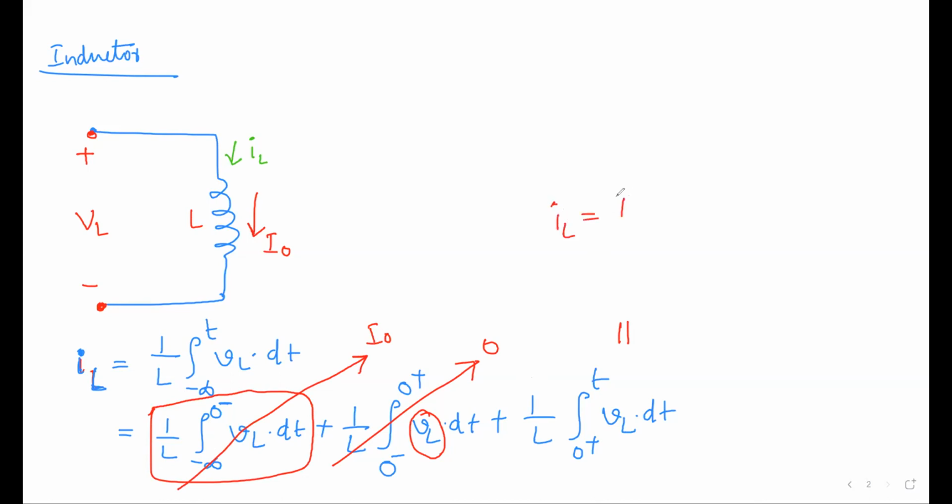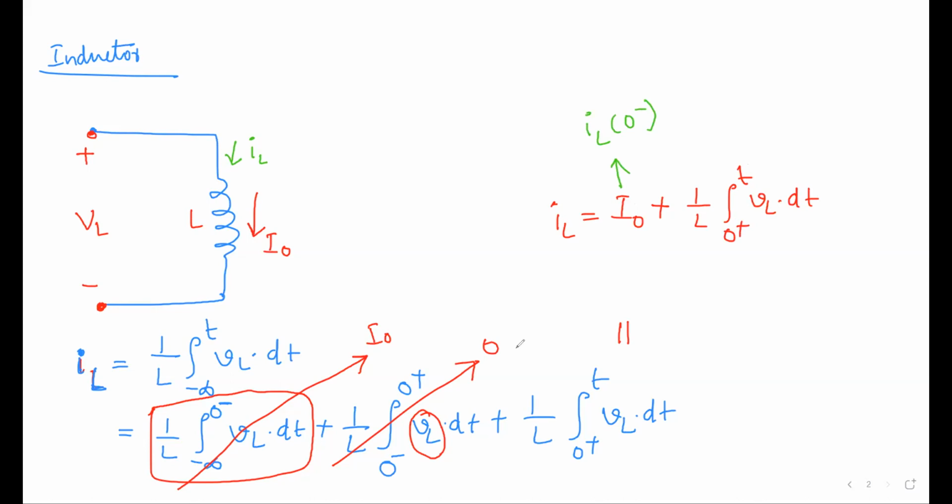IL is equal to I naught, that is, the current flowing through the inductor depends on the initial current on the inductor, plus the same thing, 1 by L integral 0 plus to t VL dt. And this I naught is nothing but IL of 0 minus. Whatever we call IL of 0 minus is this I naught, or you can also call it IL of 0 plus.